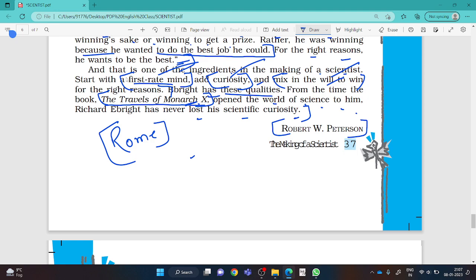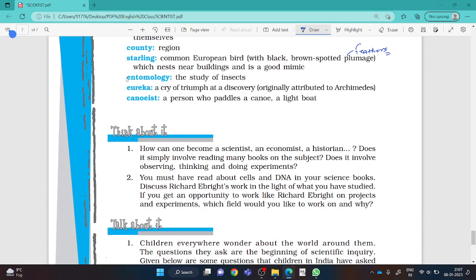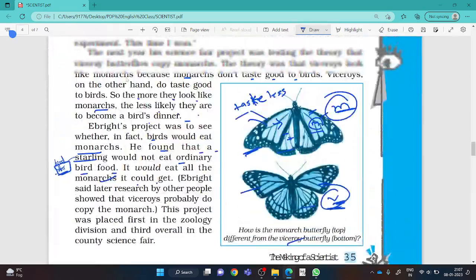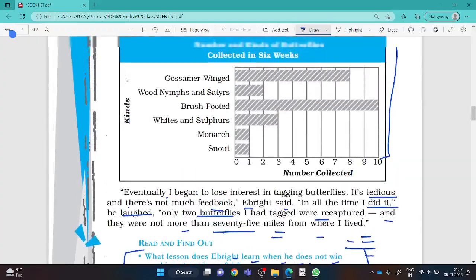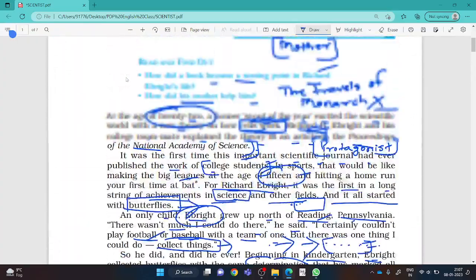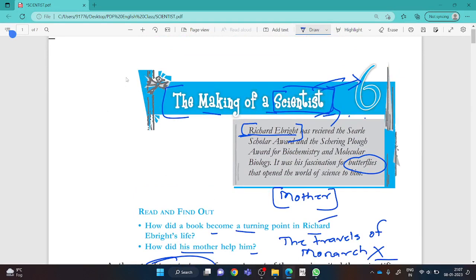And dear students, some questions once again which can come out from this topic is: write the character sketch of Richard Ebright. How did Richard Ebright become a scientist? What was the role of Ebright's mother in making him a scientist? These kinds of questions will surely come in your board examination. Wish you all the best for your coming exam.